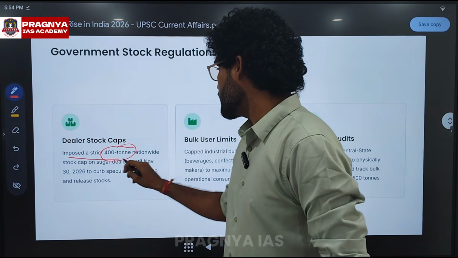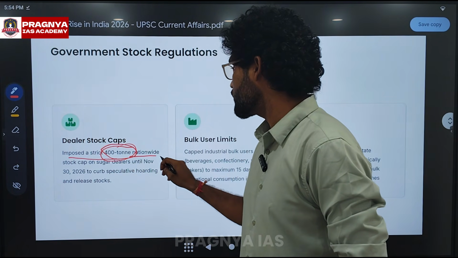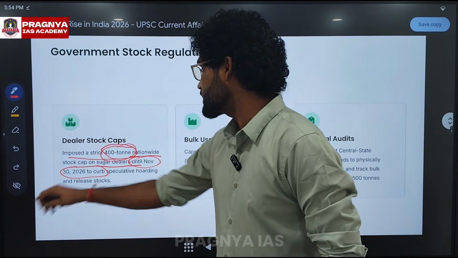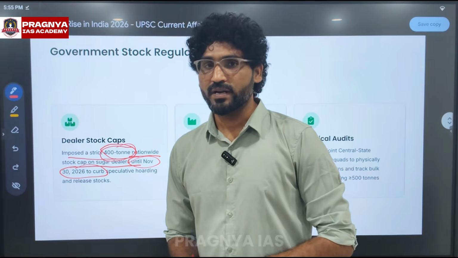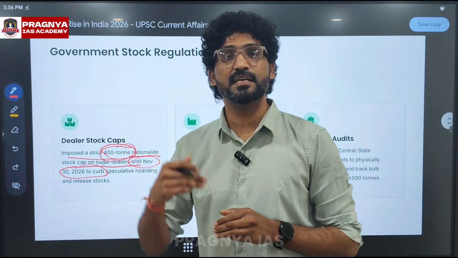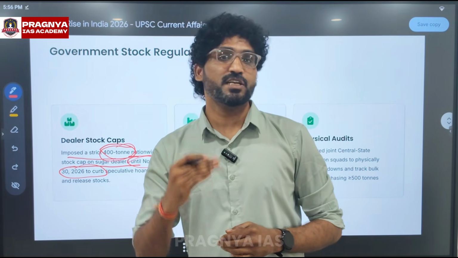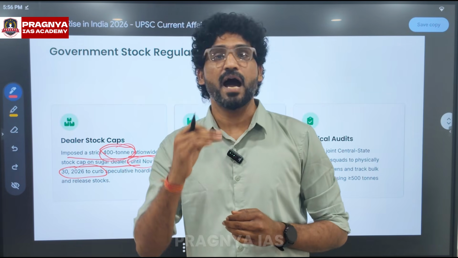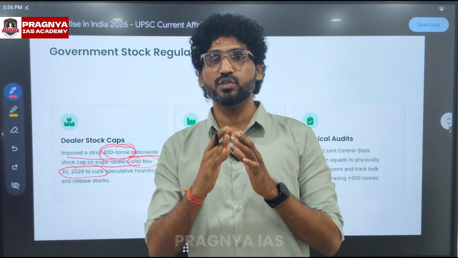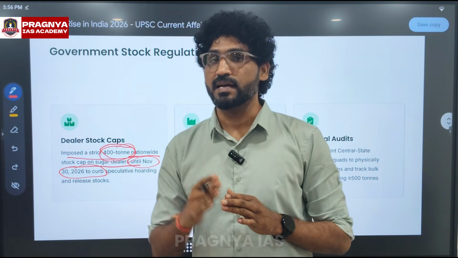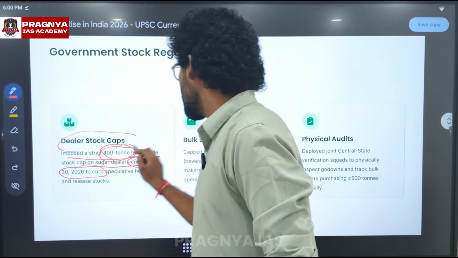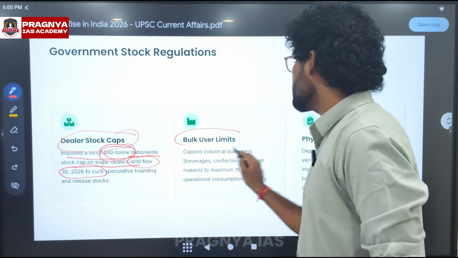That is, a nationwide stock limit of 400 tons is kept on sugar dealers until November 30, 2026. Why is there a stock limit? For example, if a dealer buys a large quantity of stock and stores it rather than selling in the market, it creates an artificial shortage in the market. It leads to high demand and an increase in the prices. If most of the dealers do the same thing simultaneously, it is going to increase the prices of sugar. Not only dealer stock caps, it also limits the bulk buyers.